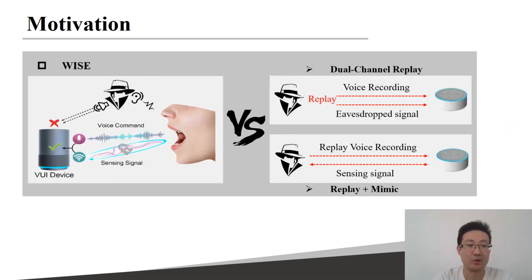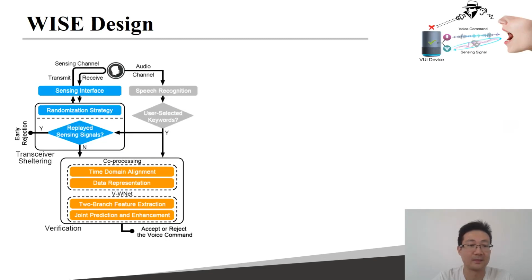As a result, we introduce WISE to address these challenges. WISE is an enhanced dual-channel method, which can support different types of sensing signals and defend against many crucial attacks. WISE contains three main modules.